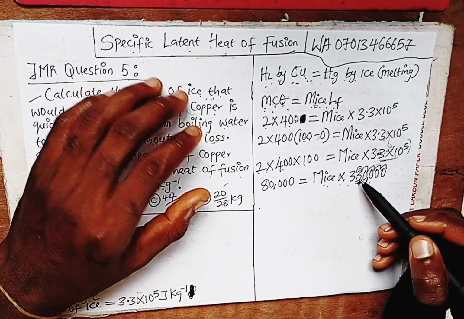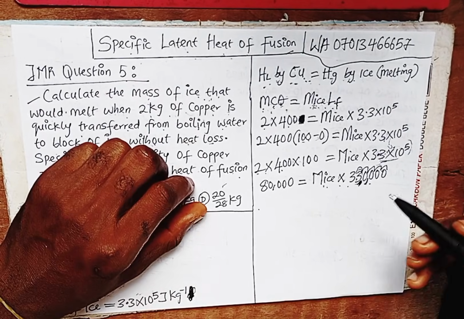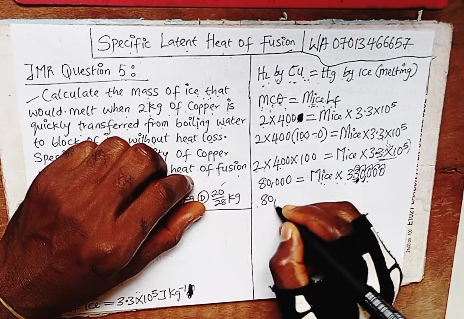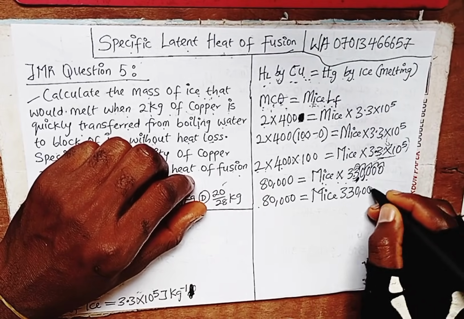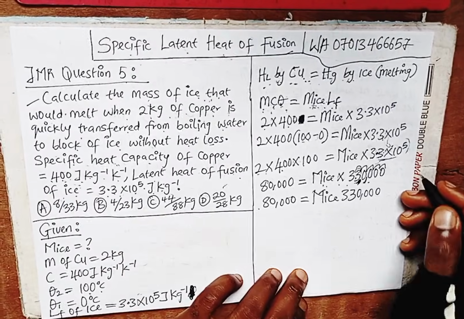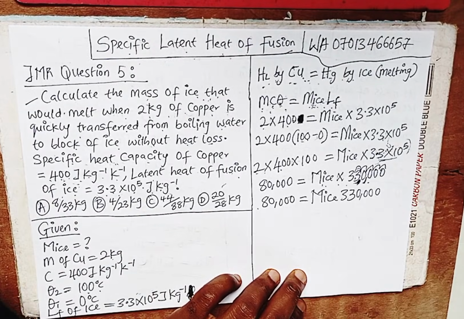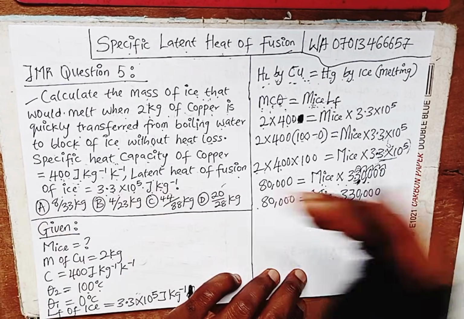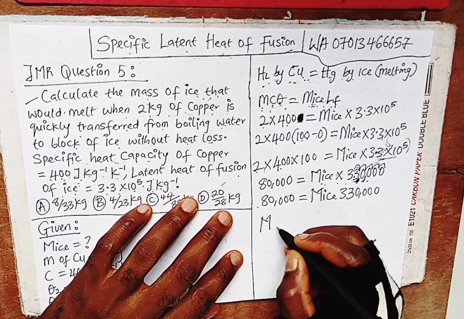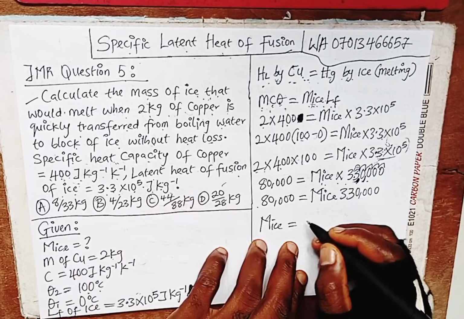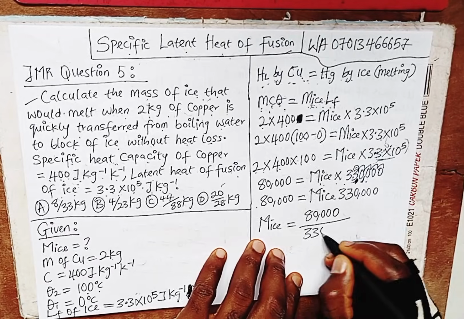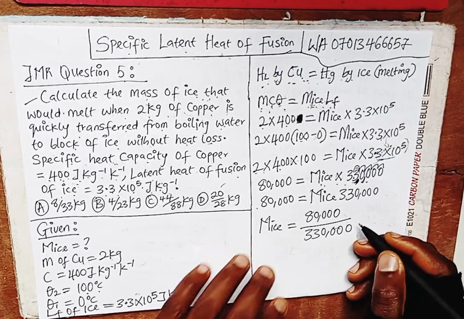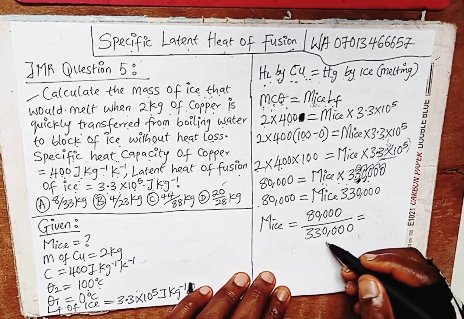So what are we supposed to do then? We divide both sides by the coefficient. So 80,000 equals mass of ice times 330,000. We divide both sides by the coefficient, so we are left with mass of ice is equal to 80,000 over 330,000. How are we going to simplify this?